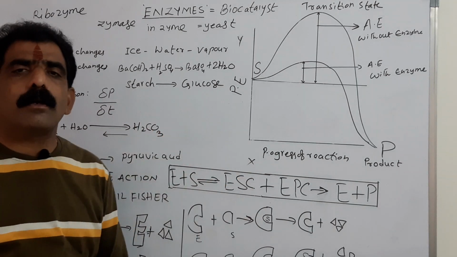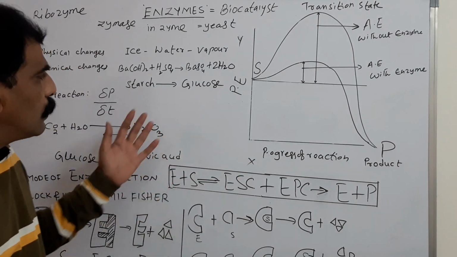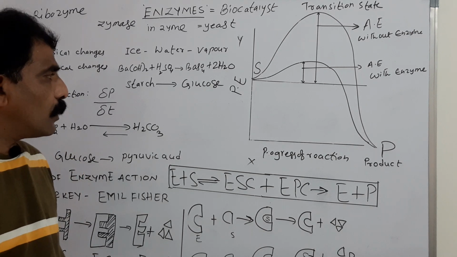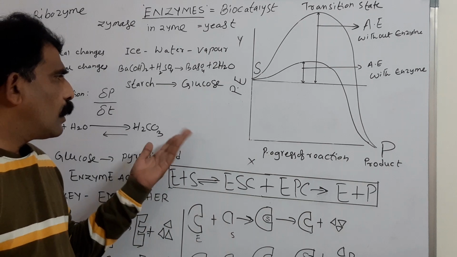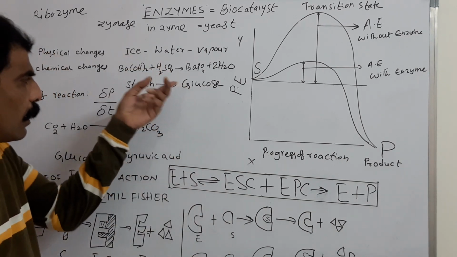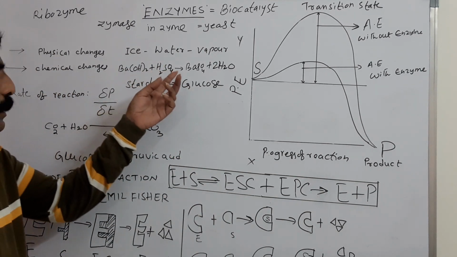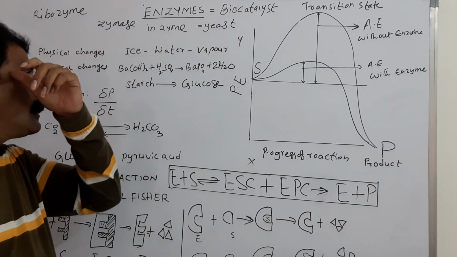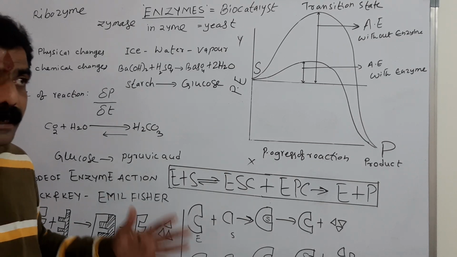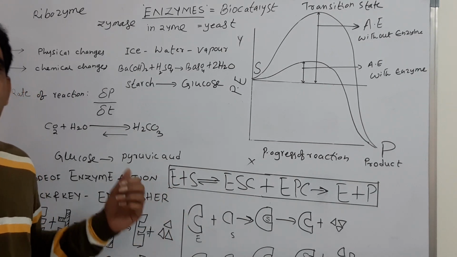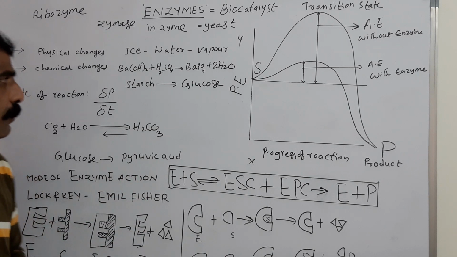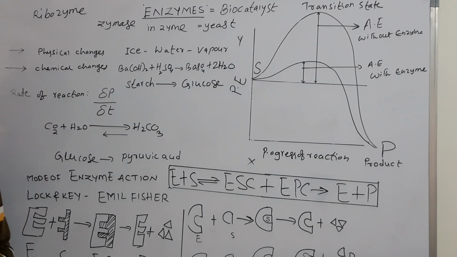When starch is hydrolyzed, then glucose is formed. Many glucoses are the monomeric units which make up starch, and hydrolysis of starch gives rise to glucose again. So this is the organic chemical reaction, whereas the above mentioned one is the inorganic chemical reaction, and this representation is a physical process which brings only a change in the state of matter without involving either making or breaking of the bonds. So the formula for rate of reaction is shown here.